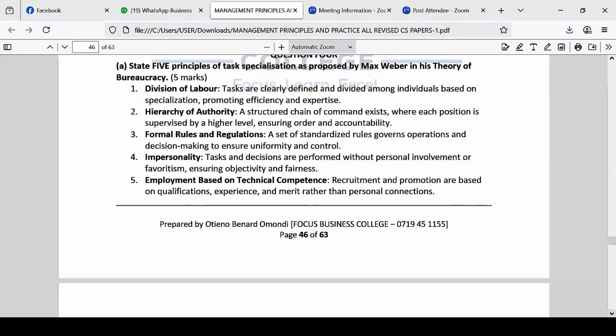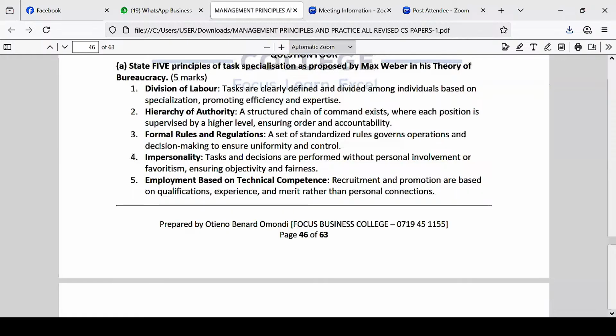Accountants do their work in accounting. Procurement people let them do procurement work. Sales and marketing, so let's divide. So tasks are clearly defined and divided among individuals based on their area of specialization, promoting efficiency and expertise. So if you're an accountant doing accounting work, you're very efficient. But if I've done procurement and then I'm put in accounting work, then basically I start guessing and I end up messing up the company.